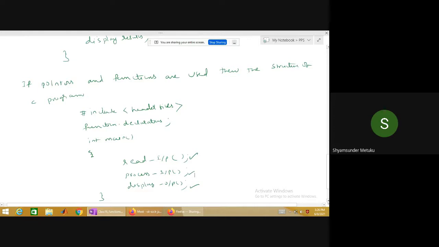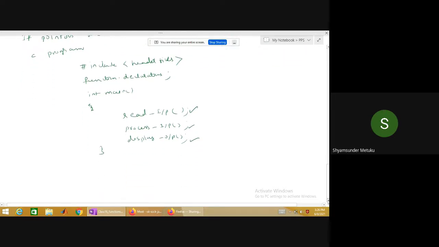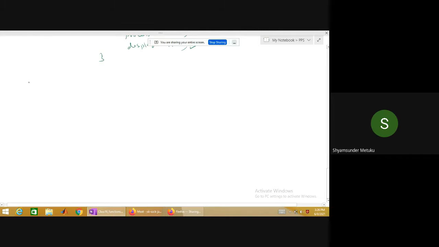Then what I want is a homework for all of you. By next class I want you to write a program using functions for factorial first, calculating the factorial of a given input. We already did the factorial of a number, but I want that factorial to be calculated in a function. Is it clear to all of you? By next class I want to see your notes.